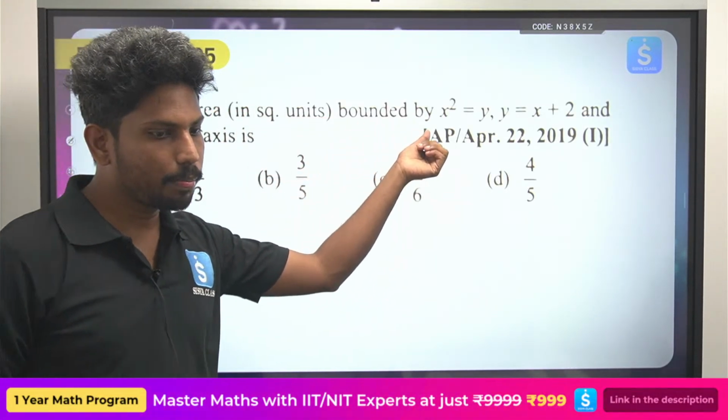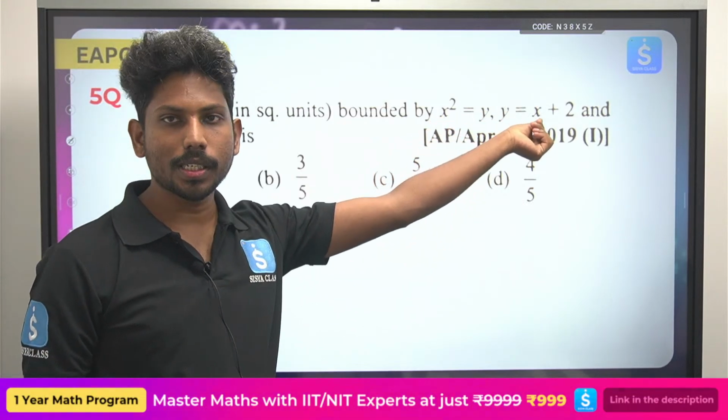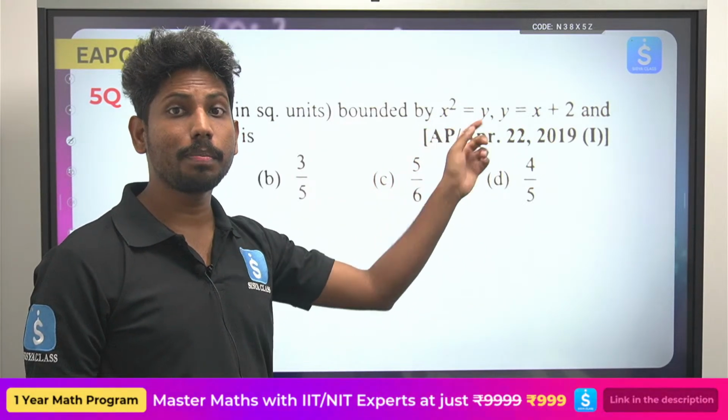Now see the next question. The area bounded by the curve, look here, x square equals y. Now x square equals y will be symmetric about which axis?